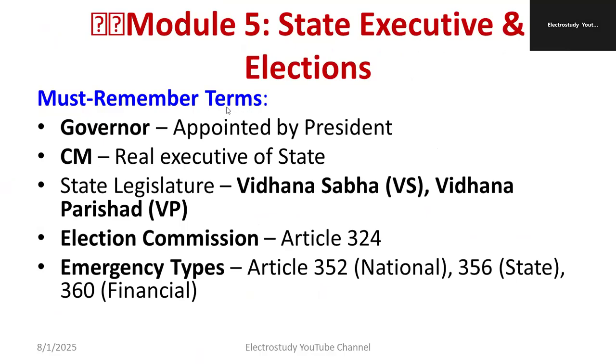Must remember the terms in the 5th module, that is state executives and elections. Governor, appointed by the president. Chief Minister, real executive of the state. State legislature: Vidhan Sabha and Vidhan Parishad. Remember this. Election Commission, Article 324. Emergency types: Article 352 belongs to national emergency, Article 356 belongs to state emergency, and Article 360 belongs to financial emergency.